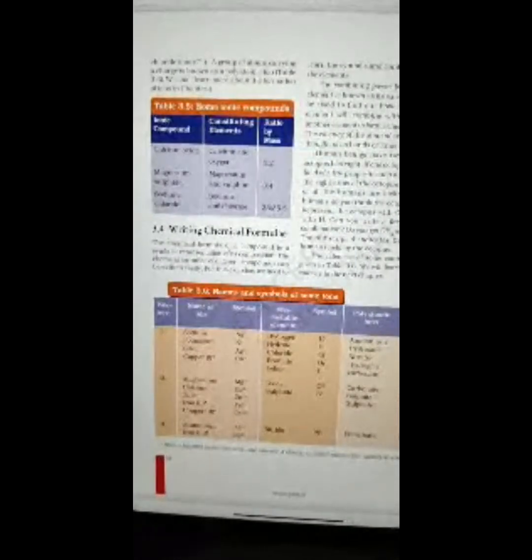The valencies of some common ions are given in table 3.6. We will learn more about valency in the next chapter. So here is table 3.6 that will tell you the names and symbols of some ions. Valency 1 is shown by sodium, potassium, silver, copper 1. They all are written with a plus as a superscript.